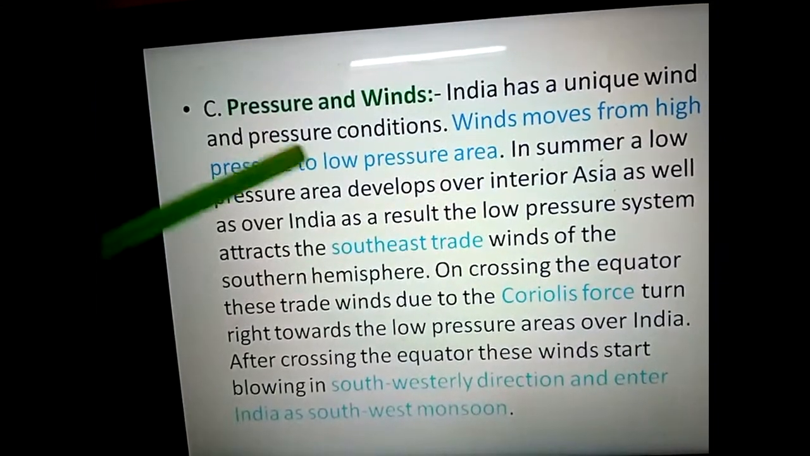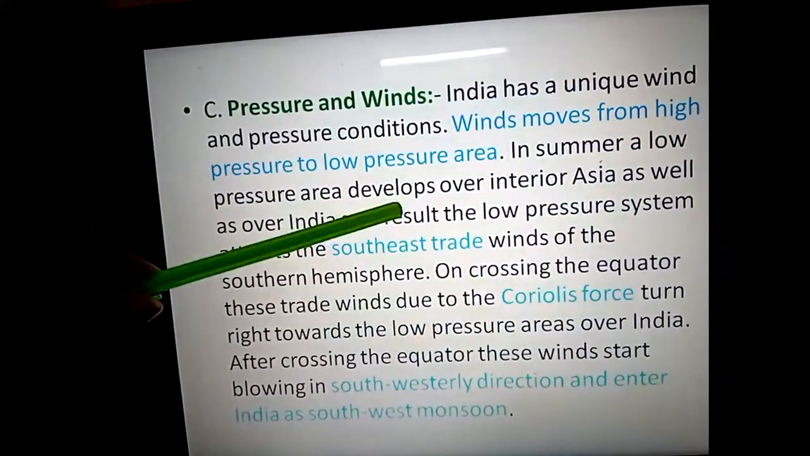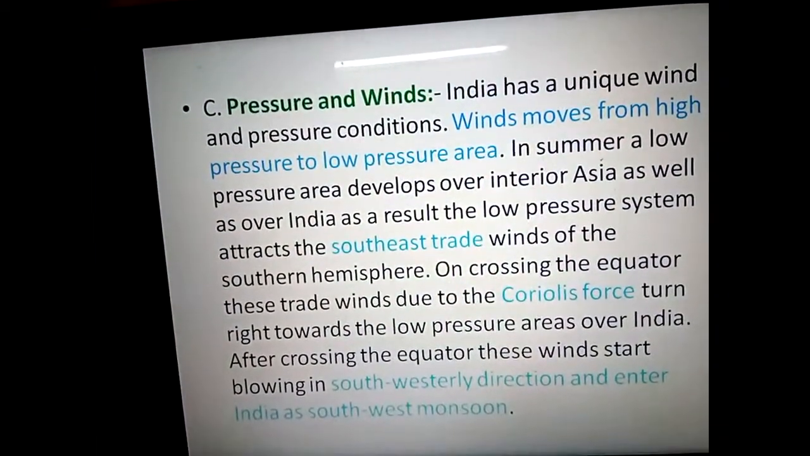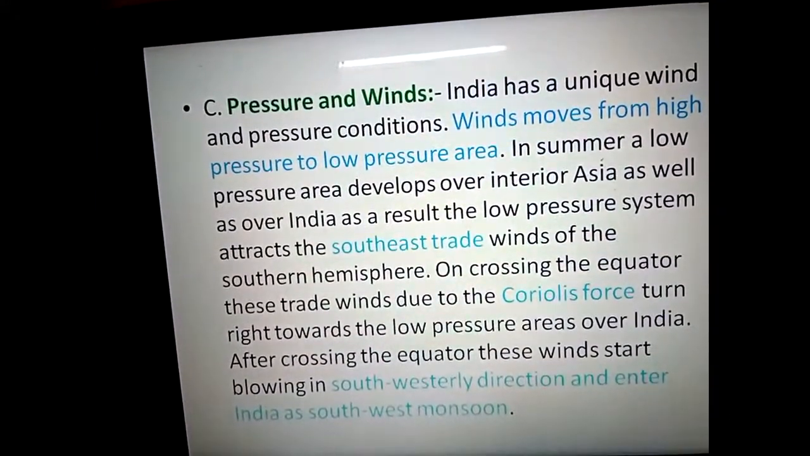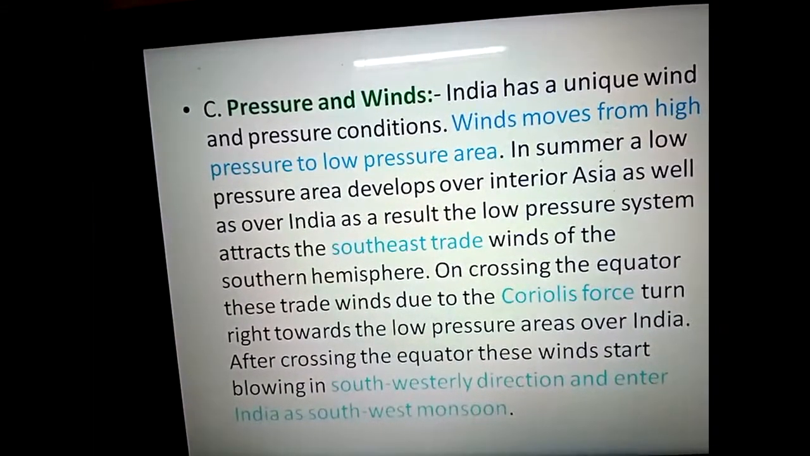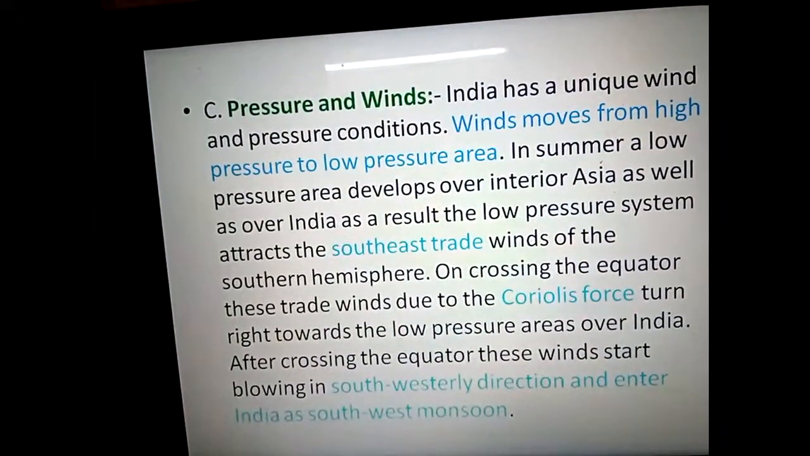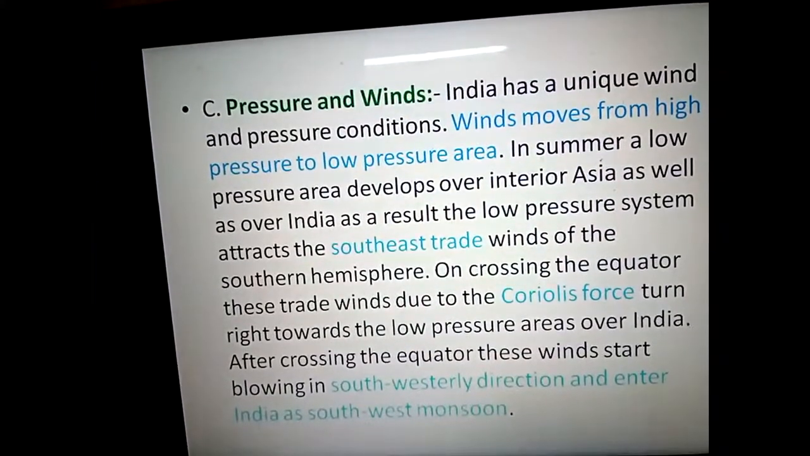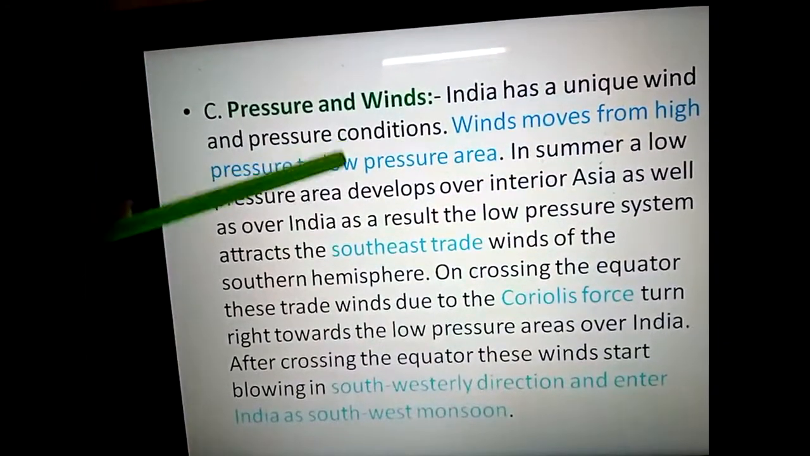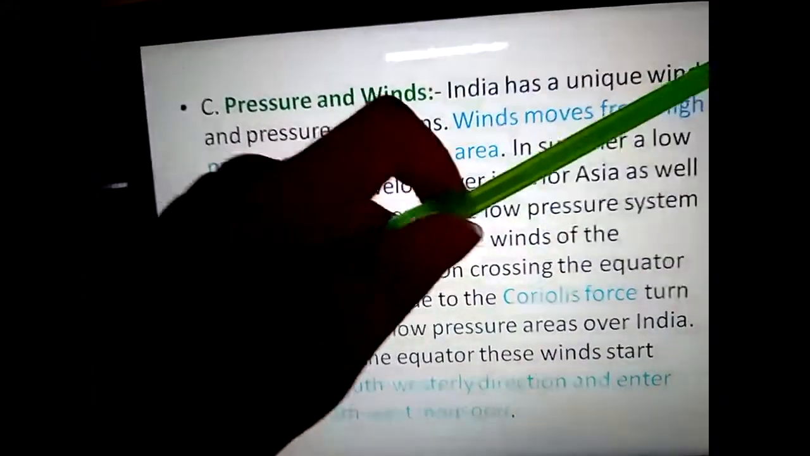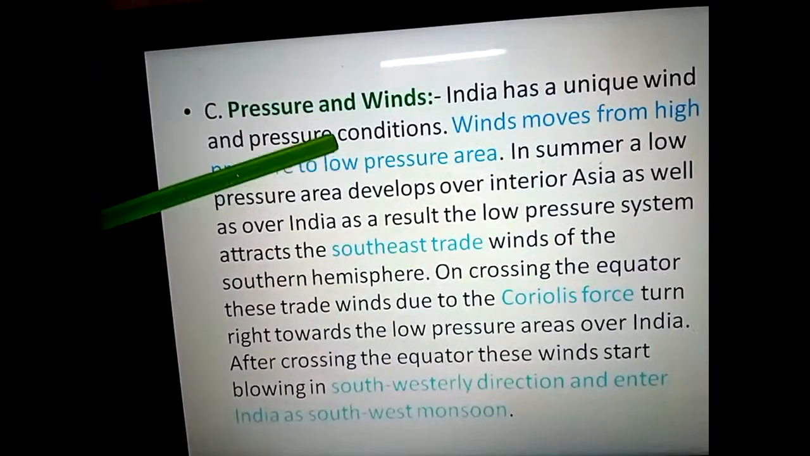That's why wind always moves from high pressure to low pressure zone, because in a low pressure area there is no wind, and in a high pressure area there is full of wind. So who will provide whom the air? Automatically the high pressure zone will provide air or wind to the low pressure zone. That's why from the high pressure zone winds always move towards the low pressure zone.